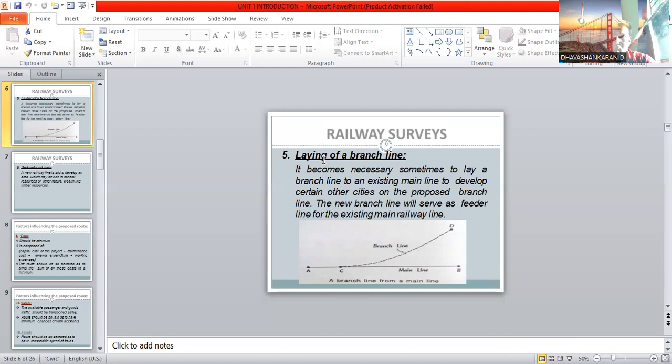Such a way is called laying of branch lines. Sometimes it becomes necessary to lay a branch line to an existing main line to develop certain other cities. The new branch line will serve as a feeder line for the existing main railway line.